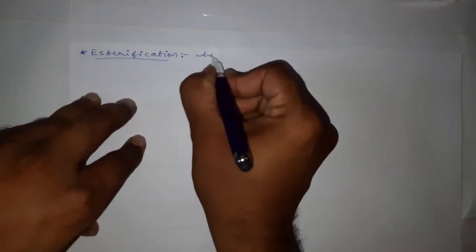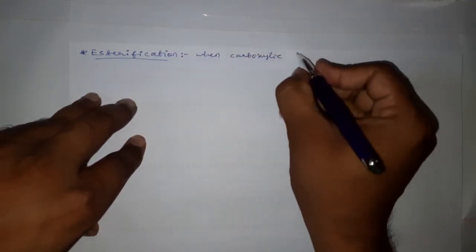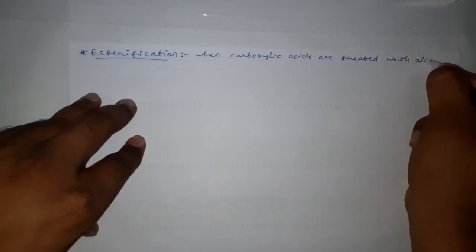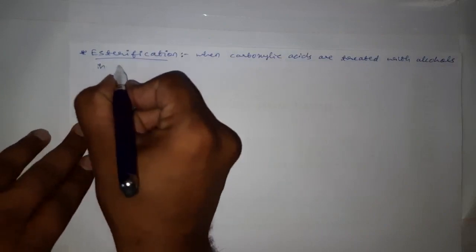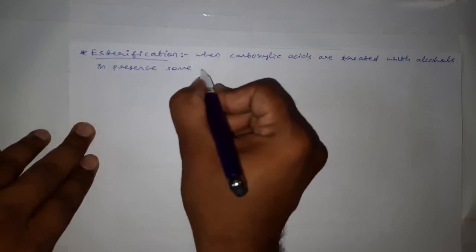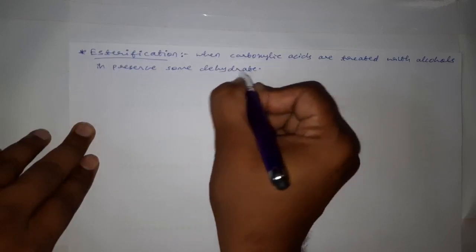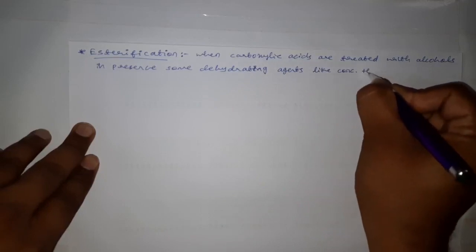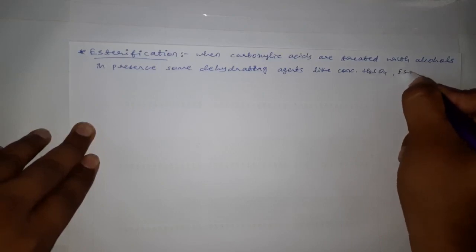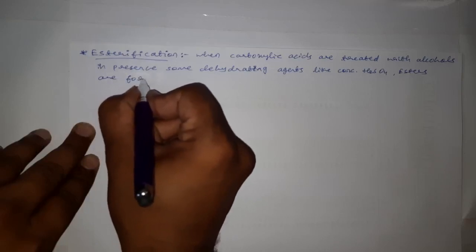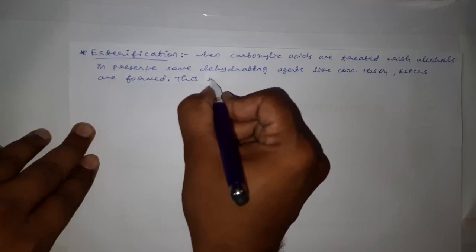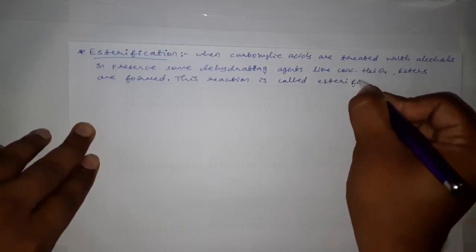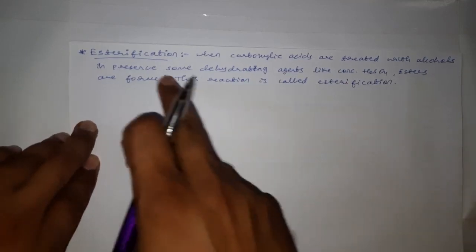See, when carboxylic acids are treated with alcohols in presence of some dehydrating agents like concentrated sulfuric acid, esters are formed, and this reaction is called esterification.